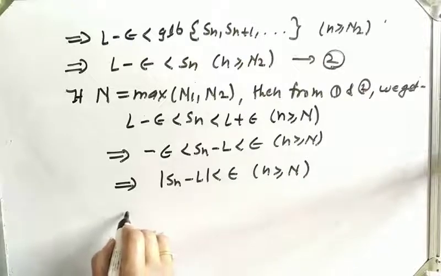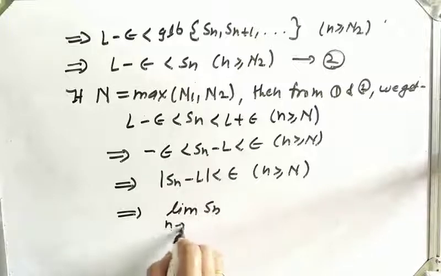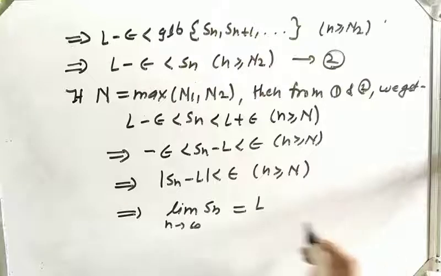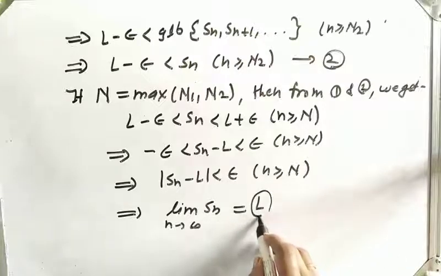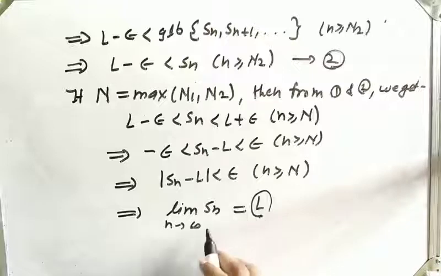What does it mean? This implies limit of Sn as n tends to infinity is equal to L, which we had to prove: if the limit inferior and limit superior are the same, equal to L, then the given sequence is a convergent sequence, and it converges to L, which is the common value of limit inferior and limit superior. Okay, that is the proof of the theorem.